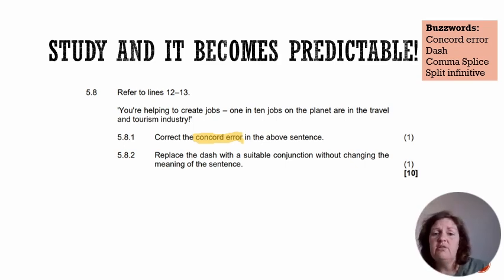Because you're creating jobs because 1 in 10 jobs on the planet are in the travel and tourism industry. Since, as, go and throw in a suitable conjunction. Note that these two sentences are linked, okay? They are linked, and so you need to use something like because or since. You can't just use and, okay? All right, because the two concepts are linked.